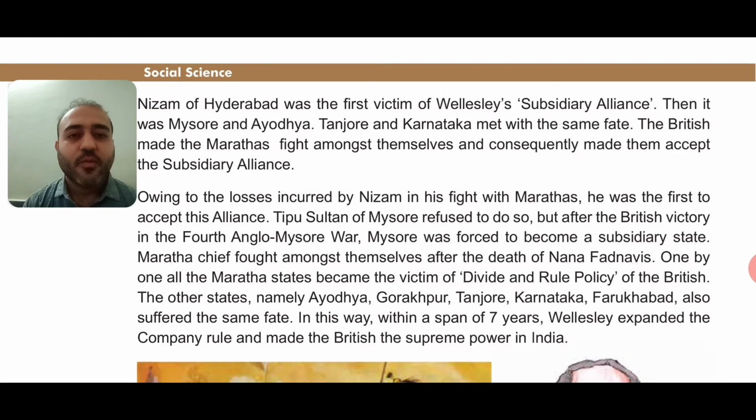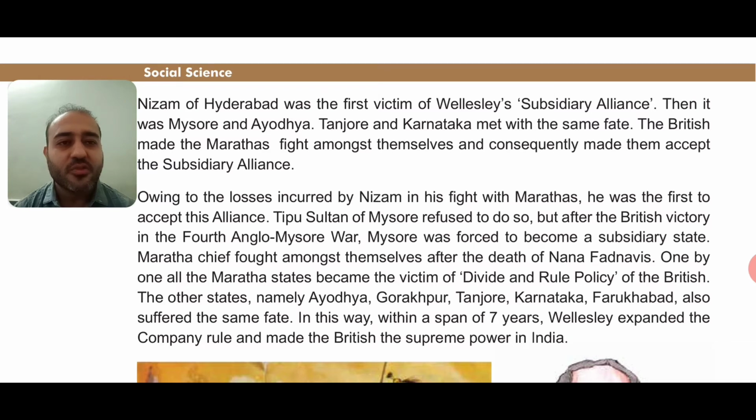That means when there was a fight between the Nizam of Hyderabad and the Marathas, the Nizam had a lot of loss of money, property, loss of people and everything. So to take revenge, right, against the Marathas, they accepted this alliance of the Britishers. Tipu Sultan of Mysore refused to do so. That means Tipu Sultan said, no, I will not accept this subsidiary alliance system.